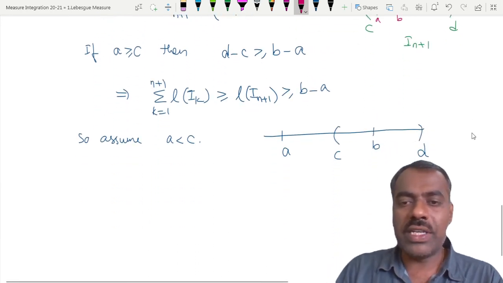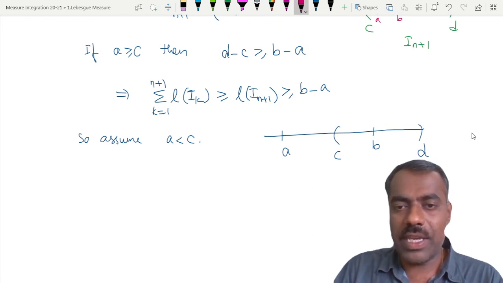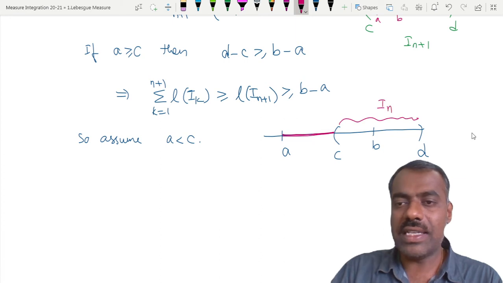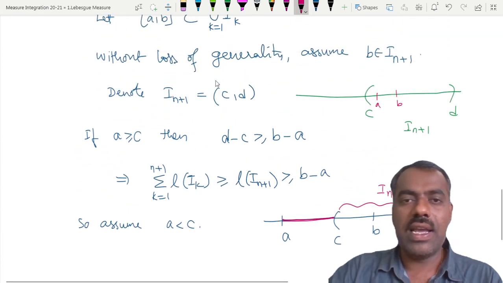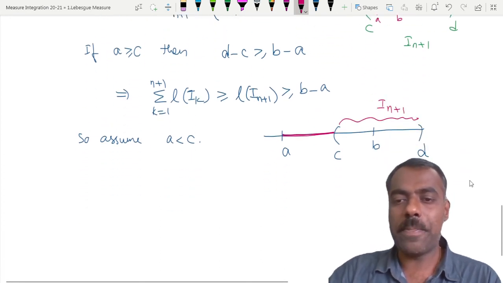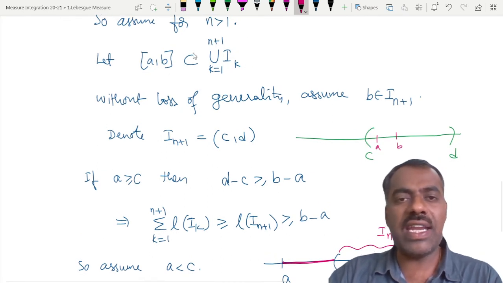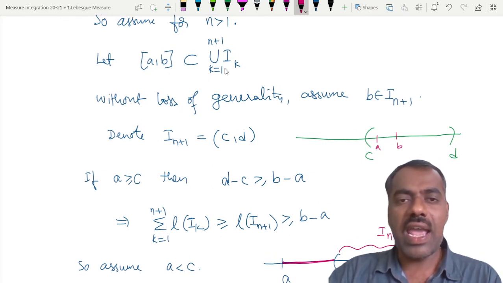So that one you can check. If I take the closed interval [a, c], see what this is: I_{n+1} is [c, d], right? And the closed interval [a, b] is contained in the union of I_k, where k is from 1 to n plus 1.